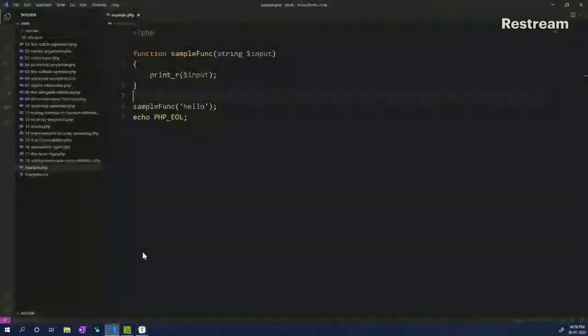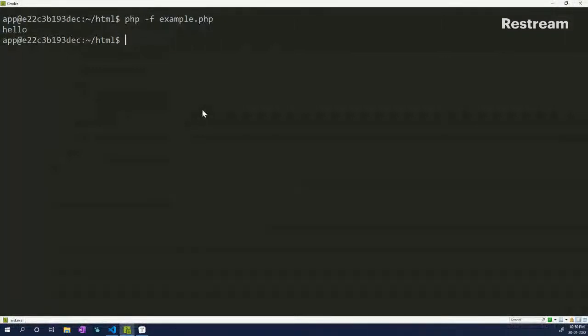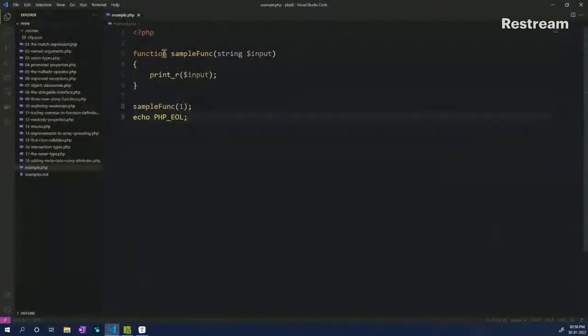So now what happens here is that we can only pass in arguments of type string, which is available here. So if I try to pass in something like an integer, it will throw an error. So if I save this and enter, you will see that it gets passed in as a string. So why does that happen?